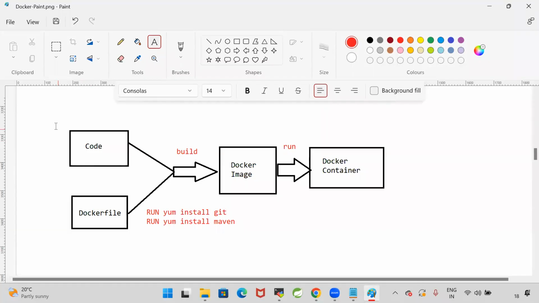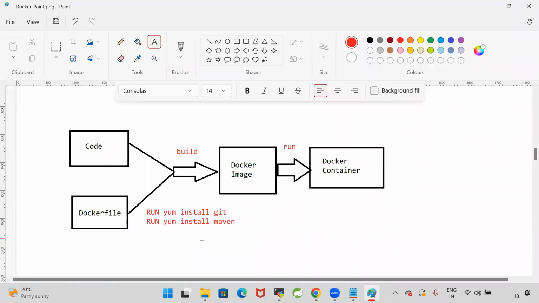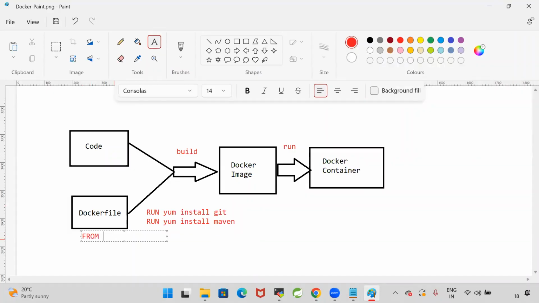To get the code from Git, I need a Git client. To package this project, I need Maven. So install these software while creating the image itself. Now in this Docker file, I will specify FROM Java 1.8. What is the meaning of FROM Java 1.8?